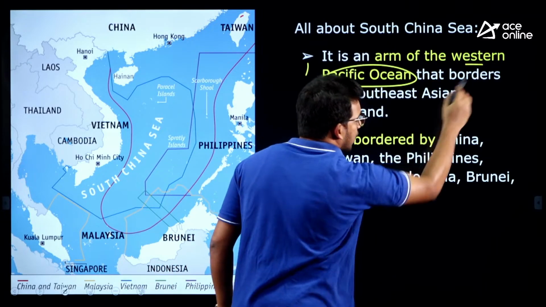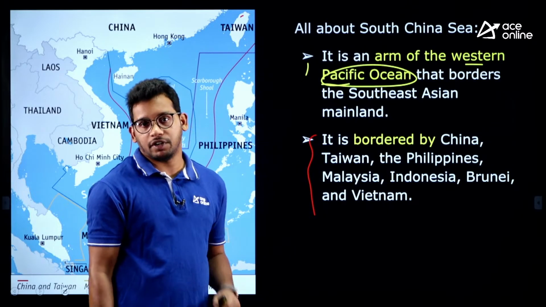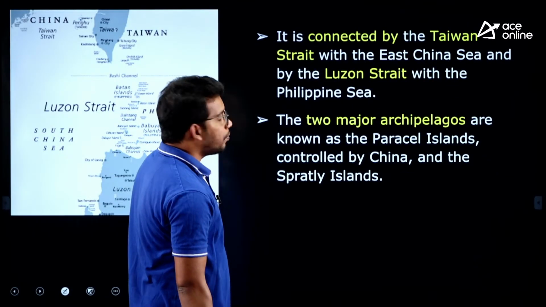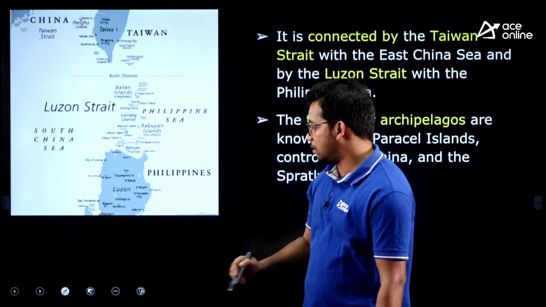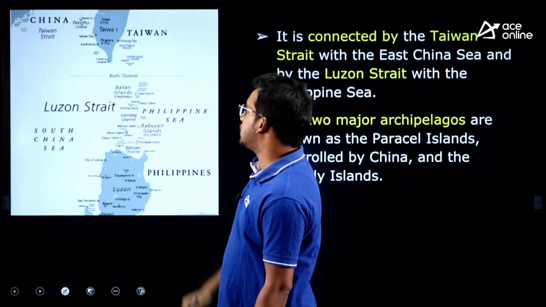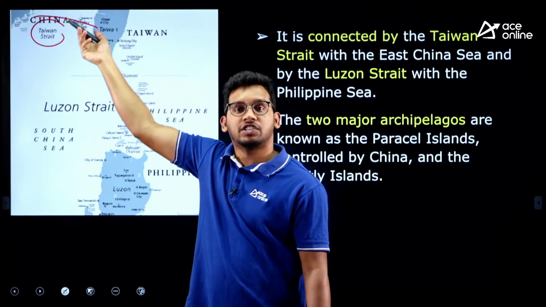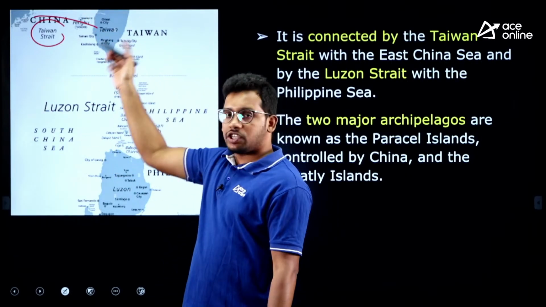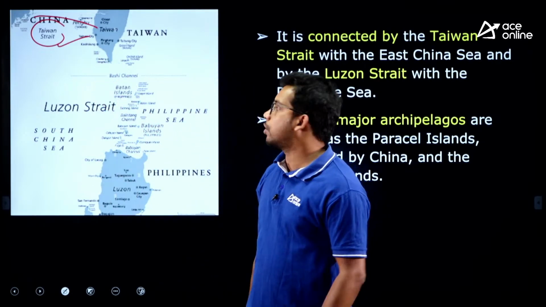So it is located in East Asia, and it is part of the Pacific Ocean, right. It is not part of the Indian Ocean, it is part of the Pacific Ocean, and these are the countries. Now it connects, see here, the South China Sea. These facts will be asked in the exam. The South China Sea is connected to the East China Sea through the Taiwan Strait. So above this there is the East China Sea, this is the South China Sea, and that is the East China Sea. So the East China Sea is connected with the South China Sea through the Taiwan Strait, that is one important point.